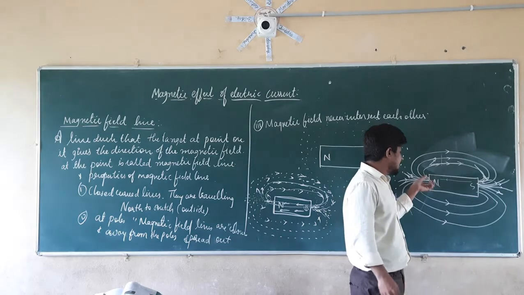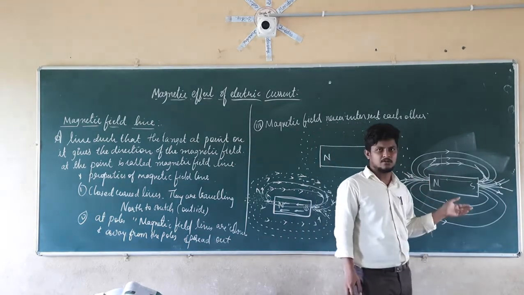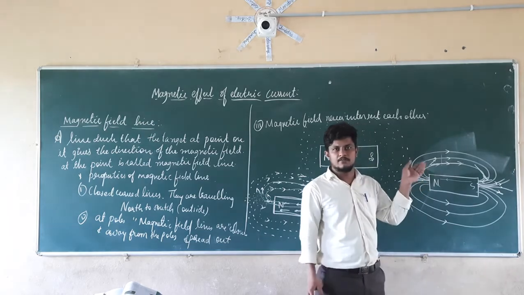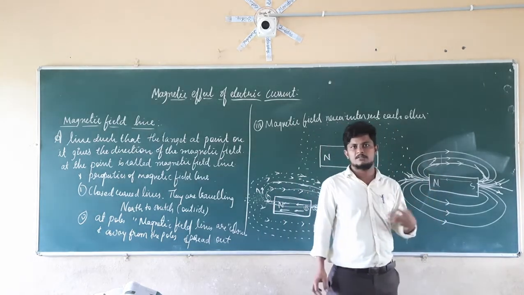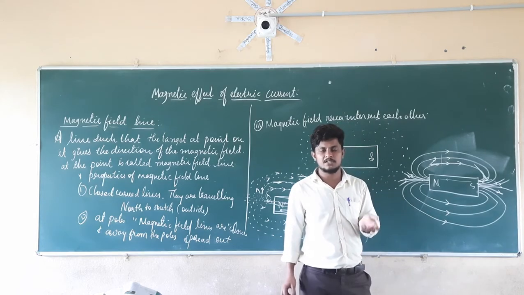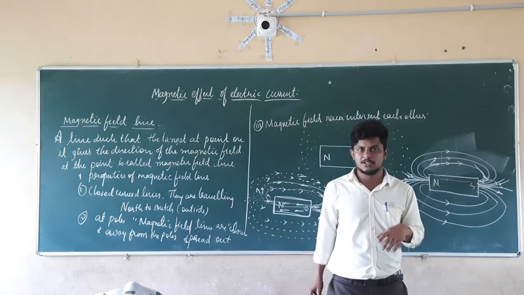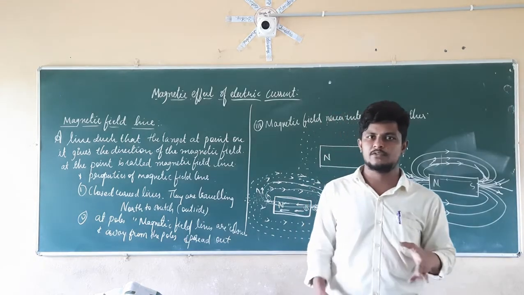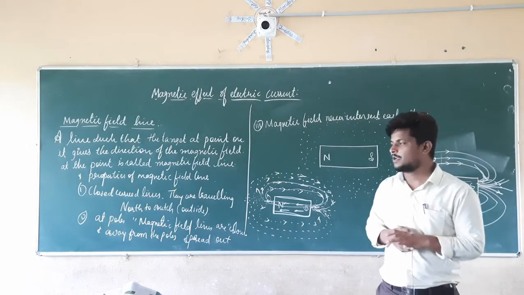Because of that, here the magnetic field lines are closer, and away from that they are spread out. When they are closer, the magnetic field intensity will be larger. When they are away, the intensity of the magnetic field is weaker. And they form closed curves. So these are the properties of the magnetic field lines.